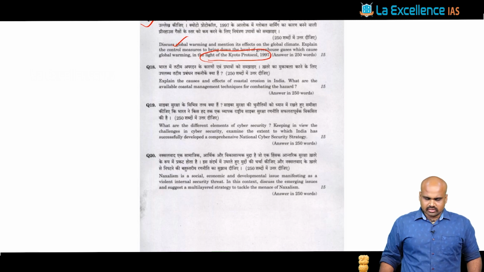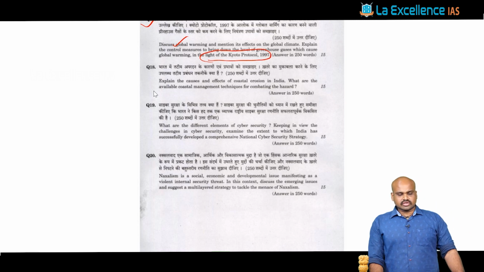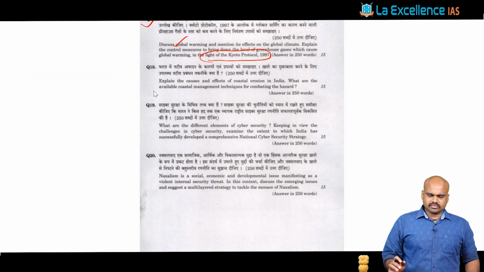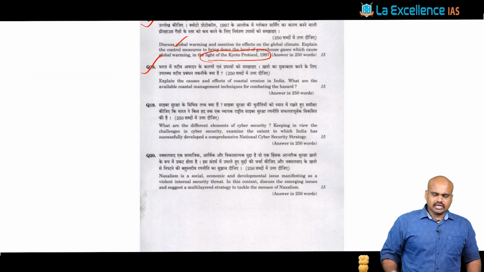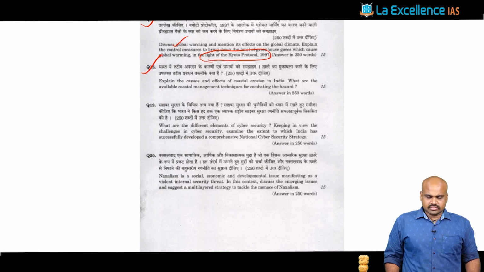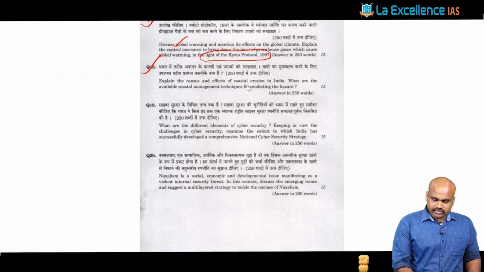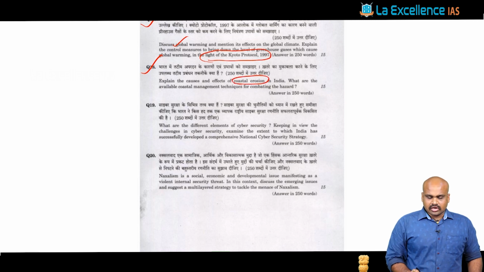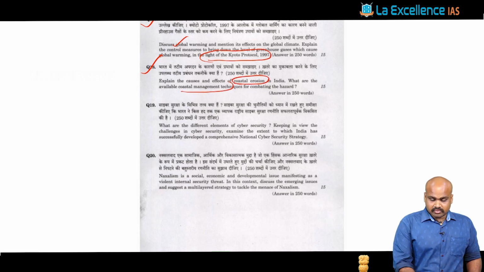Now let's look at the nature of the structures that can be followed in this context of the environment as well as disaster management. Question number 18 is also part of disaster management. Explain the causes and effects of coastal erosion in India and what are the available coastal management techniques for combating the hazard.